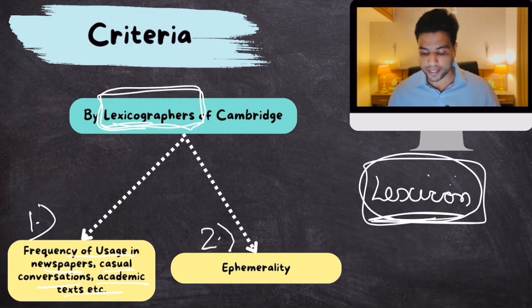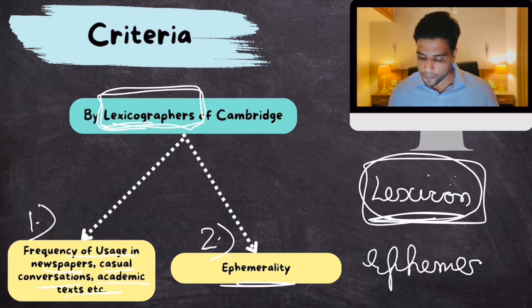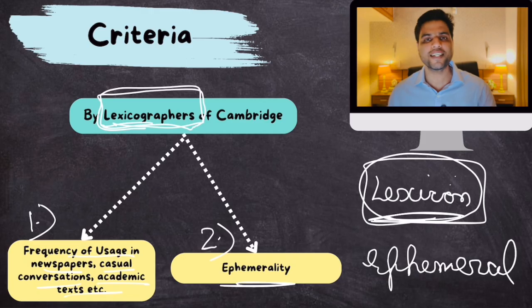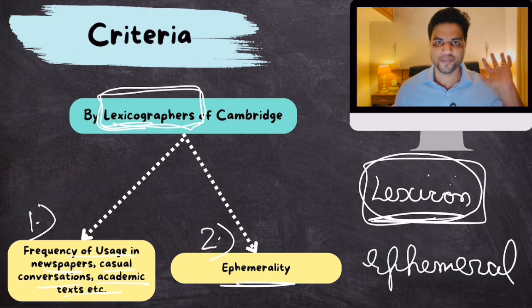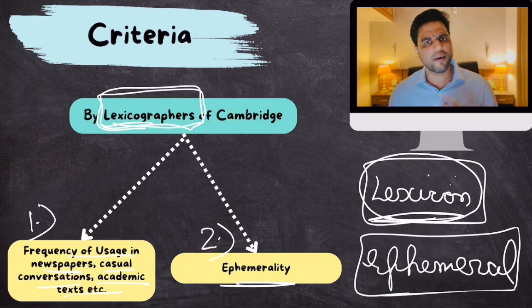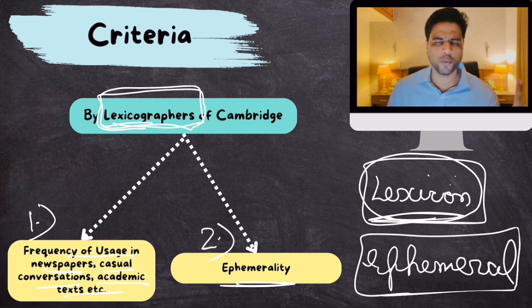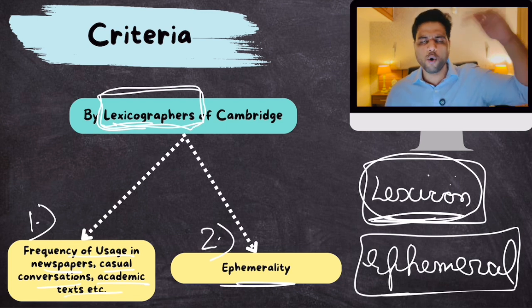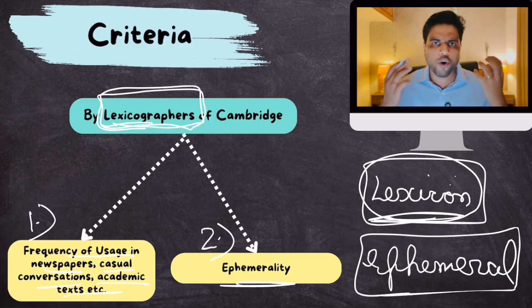Then ephemerality. What is ephemerality? Ephemerality comes from the word ephemeral. Ephemeral means something that is short-lived, which comes and quickly fades away, right? So if these words are ephemeral, then they are not included in the dictionary. There are various words which come and go with the internet. The internet is full of trends.